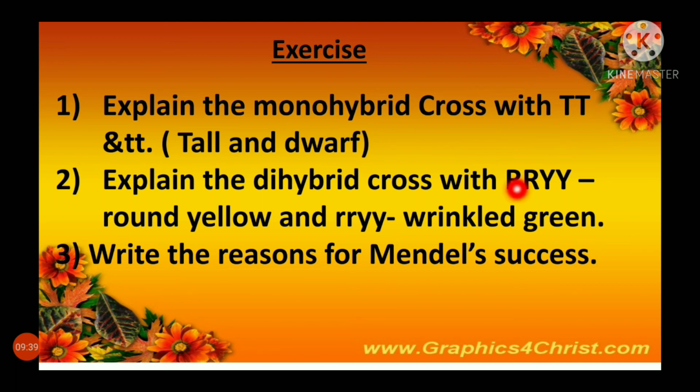Do the explanation as how I showed in the video. Write the reasons for Mendel's success. Why did he choose only pea plant? You have to write the reasons. Students, write down these questions in your classwork and try to answer them by following your textbook as well as by seeing this study material video. In the next class, we will meet with the new topic.